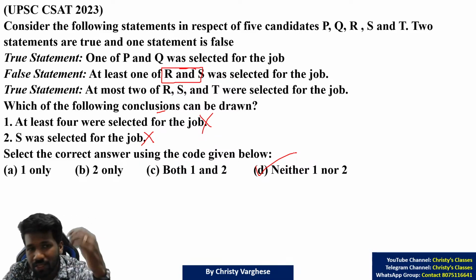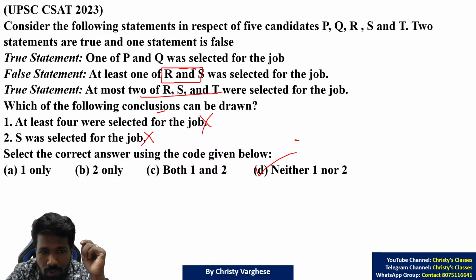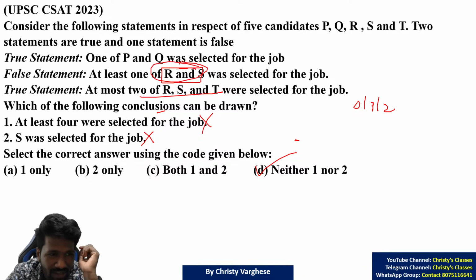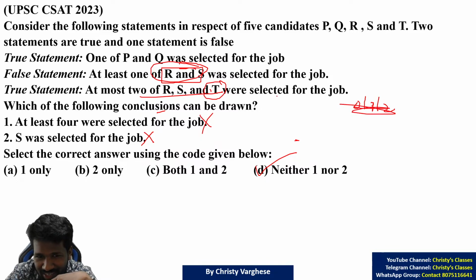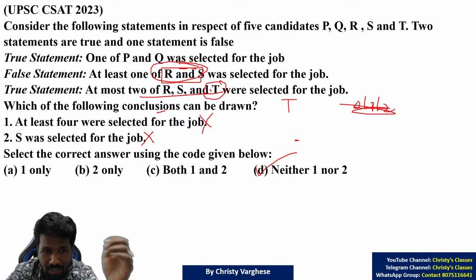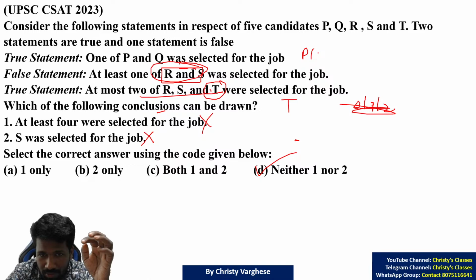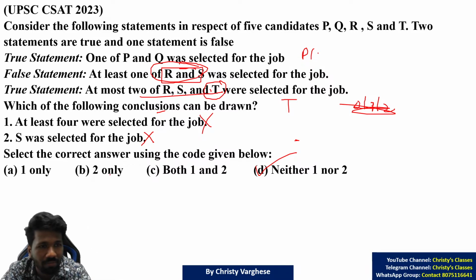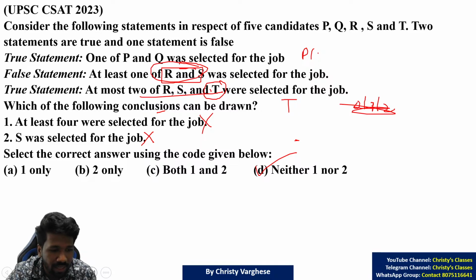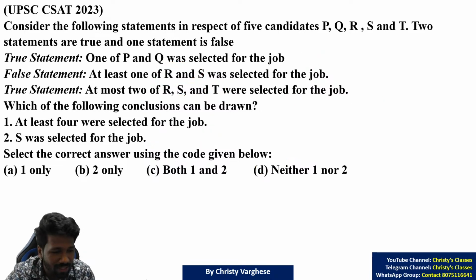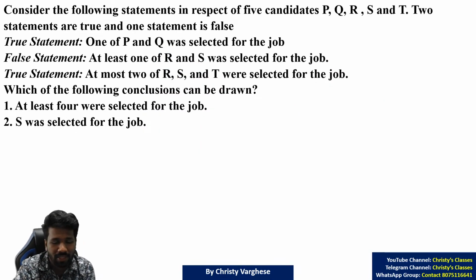Combining the 3 statements, what we understand is that at most 2 of R and S was selected, meaning 0 or 1 or 2. But we know that R and S was not selected from the second false statement. That means maximum T only can be selected. Either T selected or T not selected. And from P and Q, one person is selected. So total, maximum 2 people only can be selected from these 5 people. That is a final conclusion. But that is not asked in the question. That is why we don't have to say that.